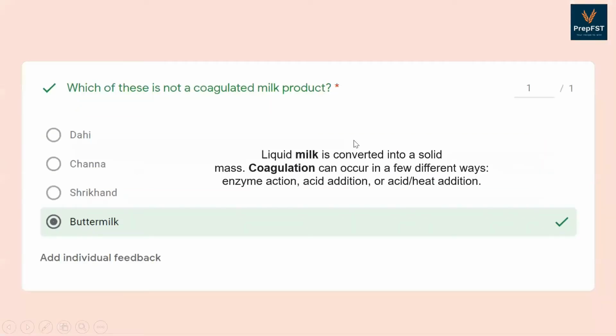Coming to the next question, which of these is not a coagulated milk product? So first we'll understand that liquid milk is converted into a solid mass or in the form of a gel or a curd. So this process of coagulation occurs in different ways. For example, by enzymatic action, by microbial action, by addition of acid or with the combination of acid and heat. So out of the given options, buttermilk, which is a byproduct of butter, is not a coagulated milk product.